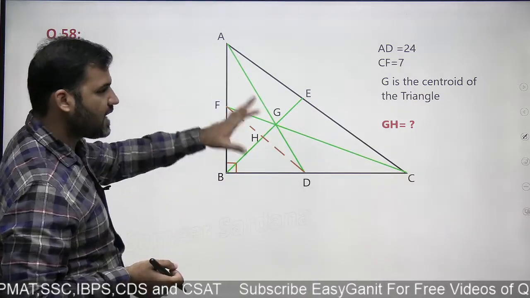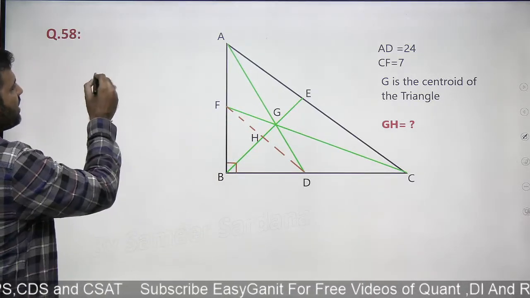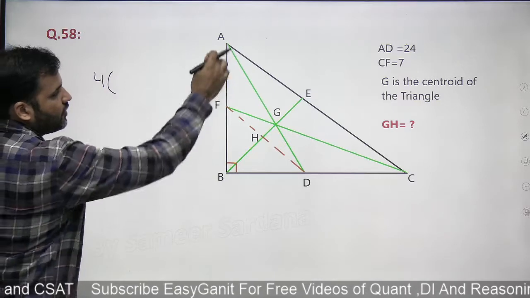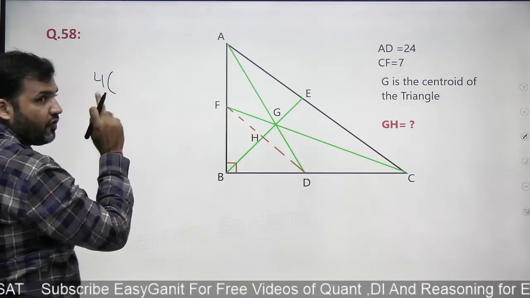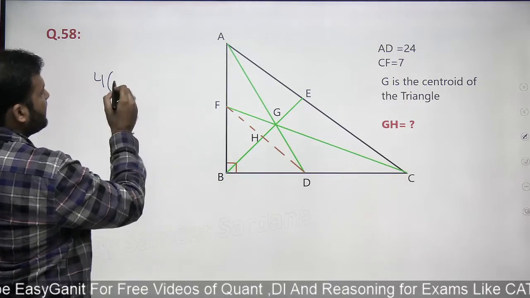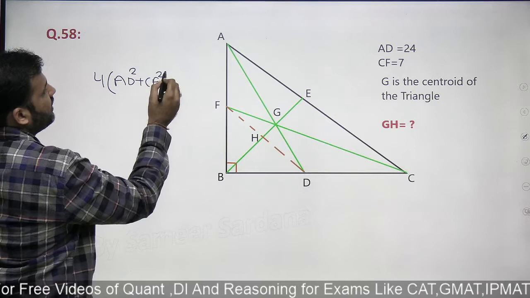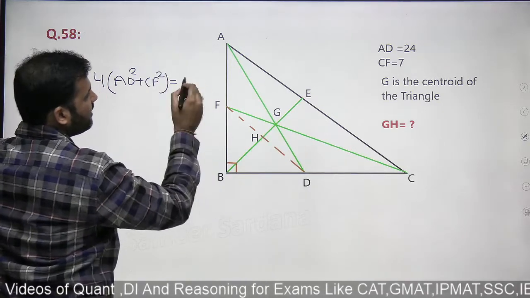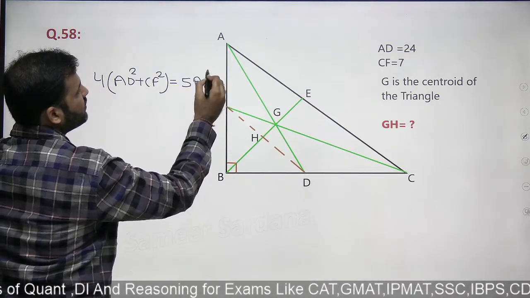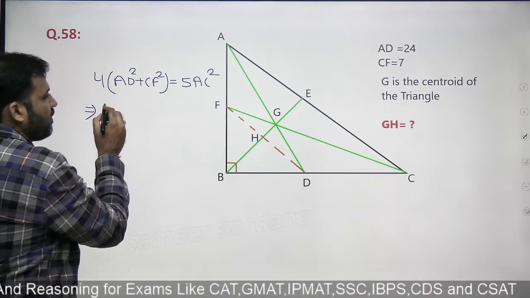So guys, in a right angle triangle, you should know this theorem that 4 times the sum of the squares of the medians to the perpendicular sides, that is 4 times of AD square plus CF square, will be equal to 5 times of the hypotenuse, 5 times of AC square.